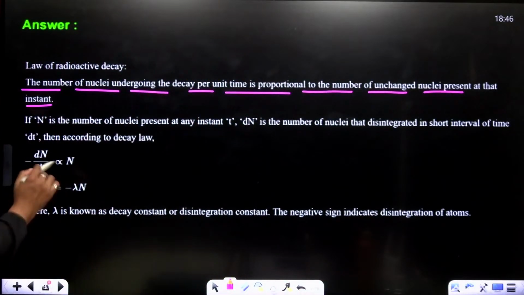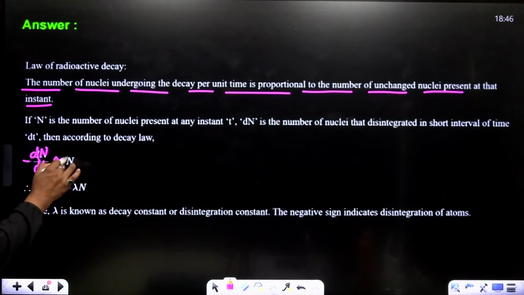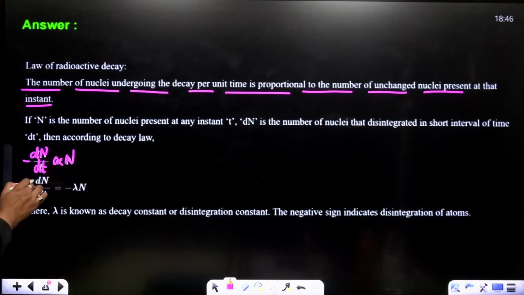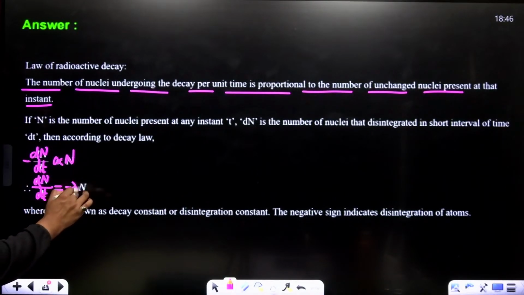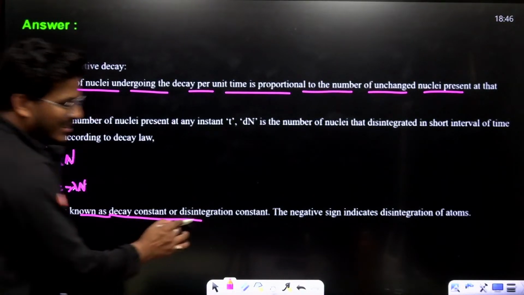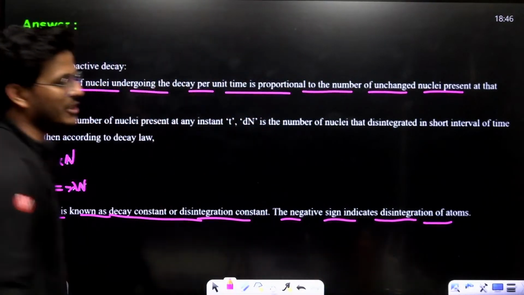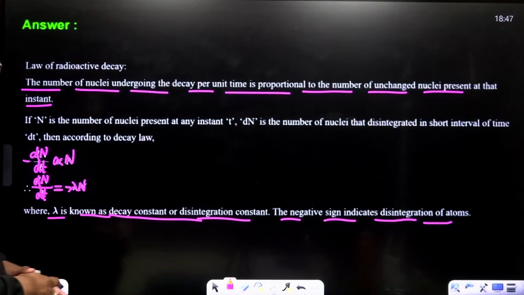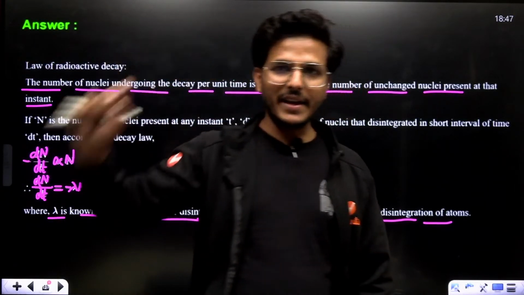That means negative dN upon dt is directly proportional to N. If you remove the proportionality sign, you get lambda as a constant. Lambda is known as the decay constant or disintegration constant. The negative sign indicates the disintegration of atoms, right? This is basically the decay law.